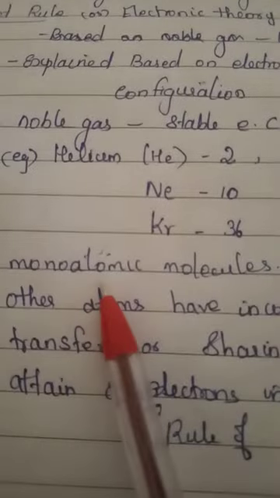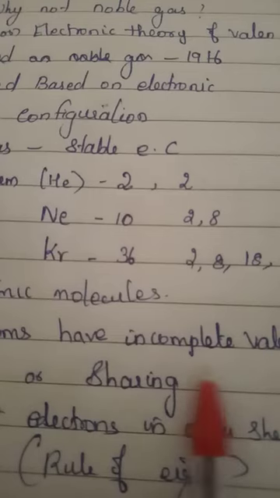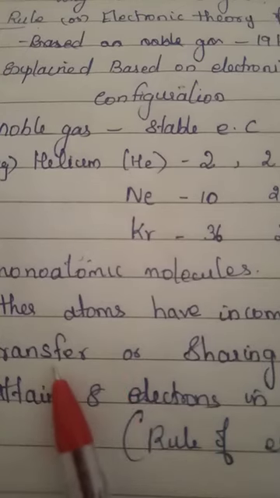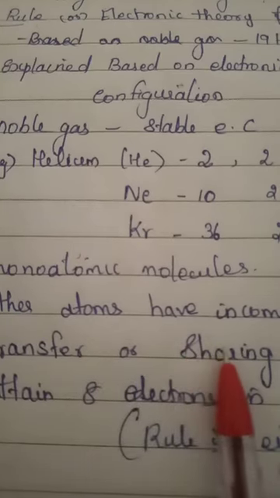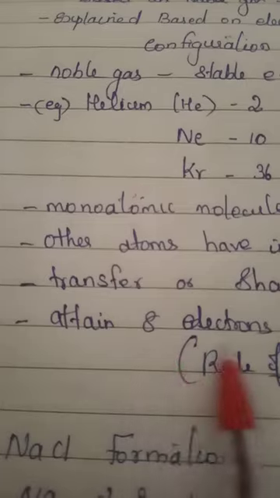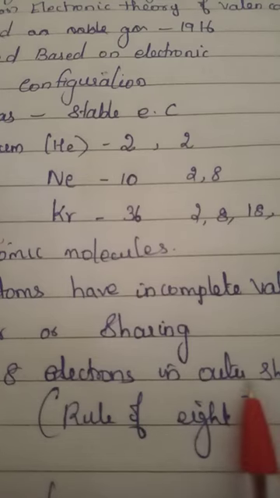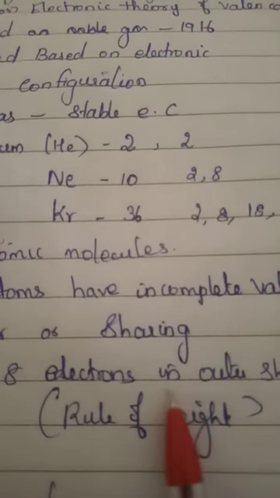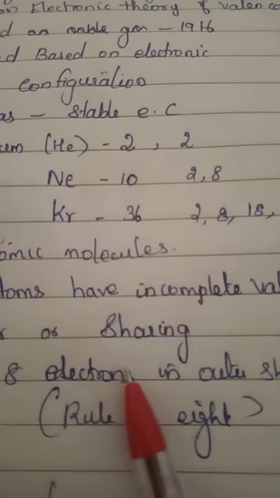So noble gases are present only as monoatomic. All the remaining atoms have incomplete valence shells. To make a complete shell or to make stable compounds, they undergo chemical reactions. One atom combines with another atom either by transferring electrons between the two atoms or by sharing electrons between them, which forms a chemical bond. Anyway, they have to attain 8 electrons in the outer shell, and they will become stable. Like noble gases, to achieve 8 electrons they take part in chemical reactions either by transferring or by sharing electrons.